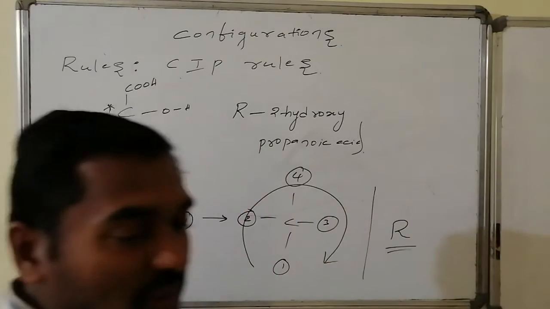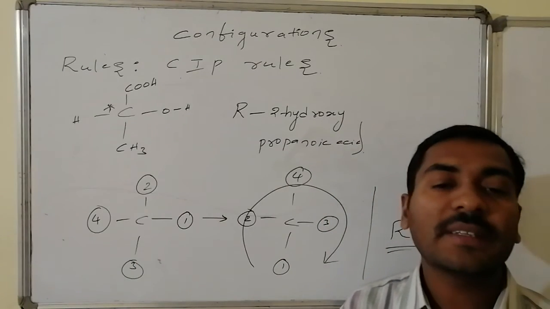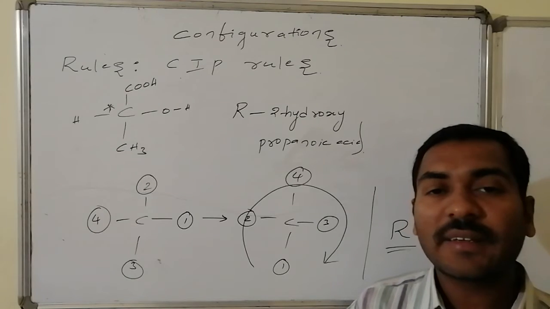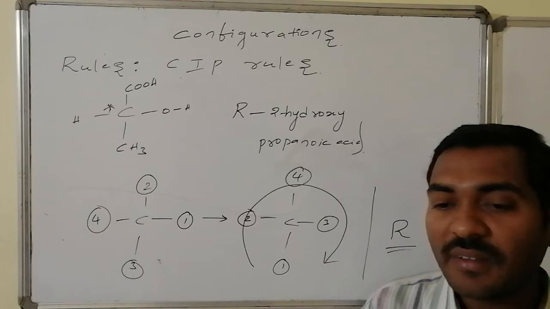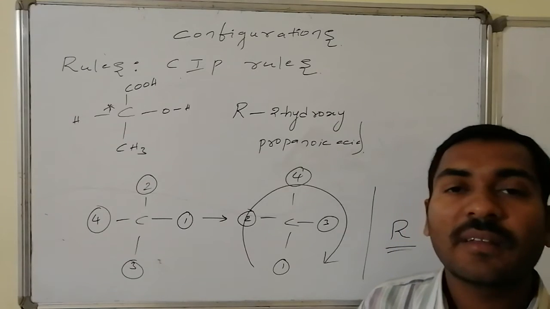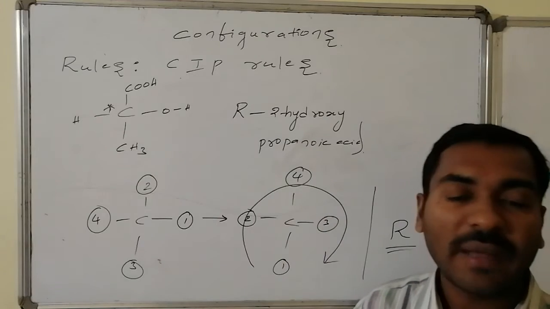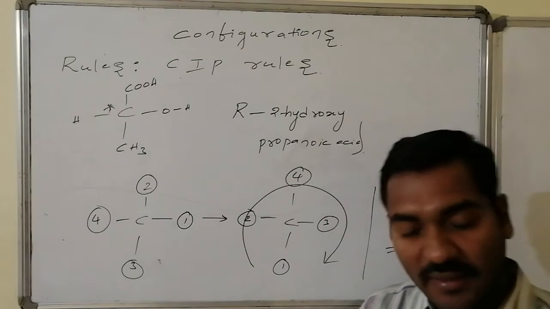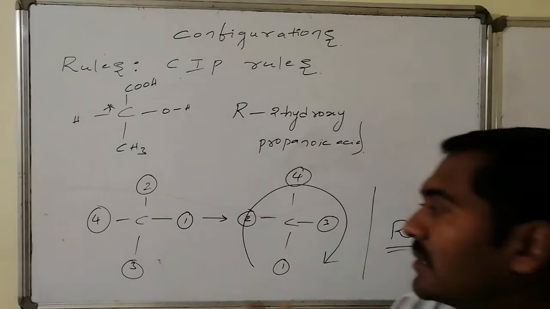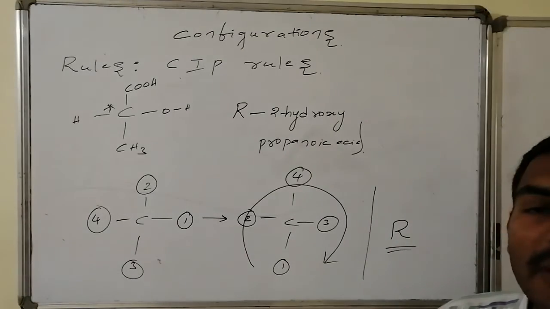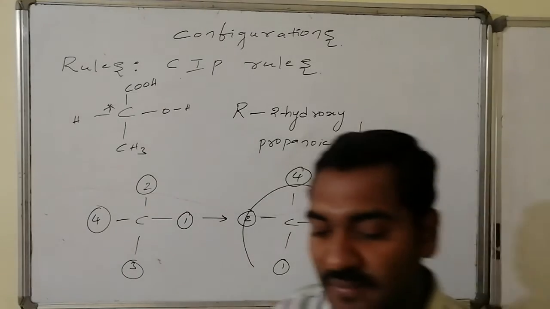Once again I am going for the rules. Whatever the chiral carbon is there, it's adjusted. All connectivities are given priorities. The priorities are 1, 2, 3, 4 etc. The highest priority is 1 and that has to be given to the maximum atomic number. Whichever atom is having maximum atomic number which is directly connected with the expected chiral carbon, for that the highest importance, highest priority is to be given. And in the order, second, third, fourth priorities are to be given.